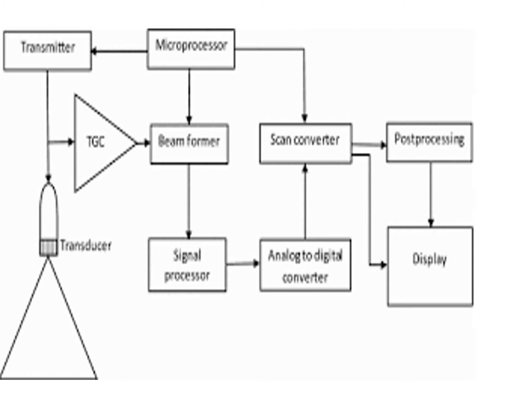Here the transducer takes the ultrasound energy and converts it back to electrical energy, and the converted electrical energy is taken to the TGC. TGC is nothing but time gain compensation. It acts as an amplifier. The reflected wave, which is converted to electrical energy, is taken to the TGC at low voltage. It will amplify that wave and take it to the beamformer.